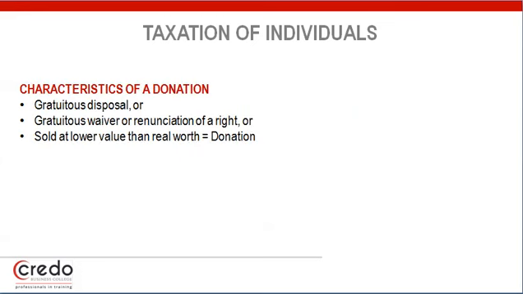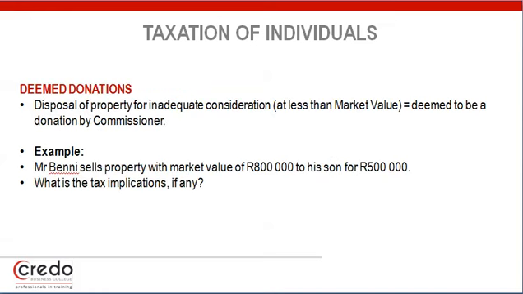So what are the characteristics of a donation? The term donation is defined as any gratuitous disposal of property, including any gratuitous waiver or renunciation of a right. For disposal to be gratuitous, it needs to be for no consideration, or free. We have deemed donations. This is where disposal of property for inadequate consideration, that is at less than market value, occurs. The commissioner will deem this to be a donation.